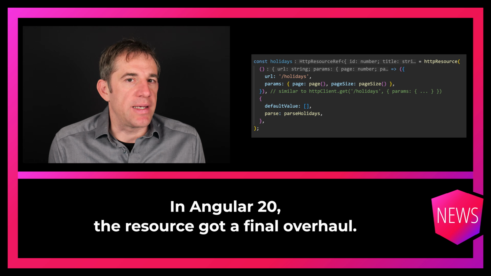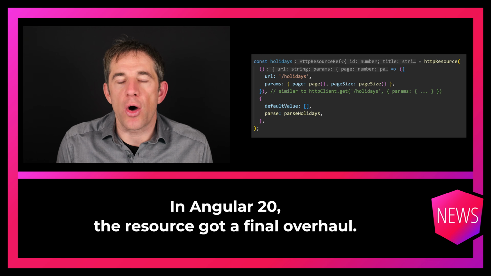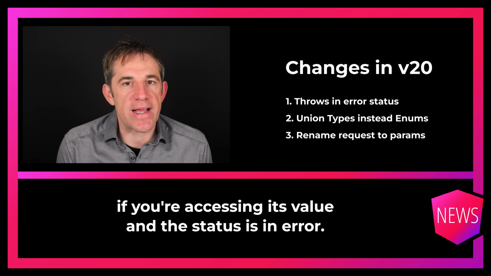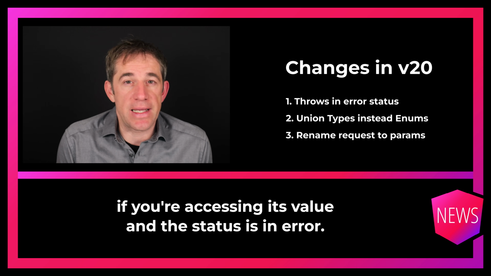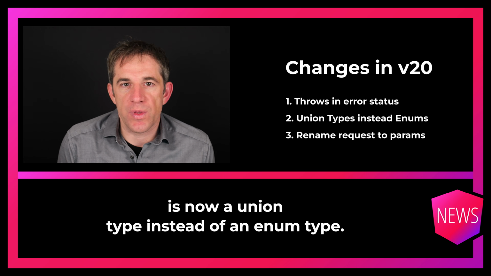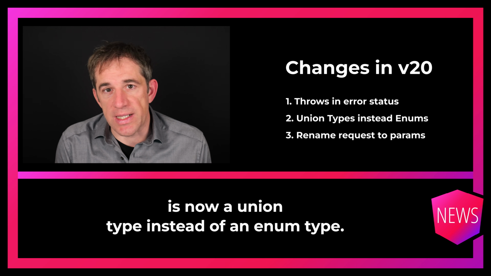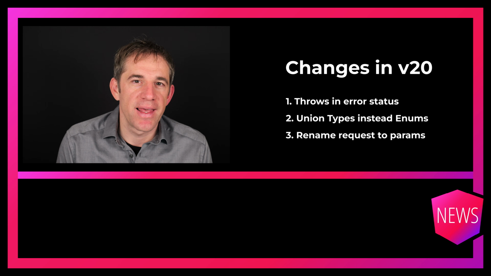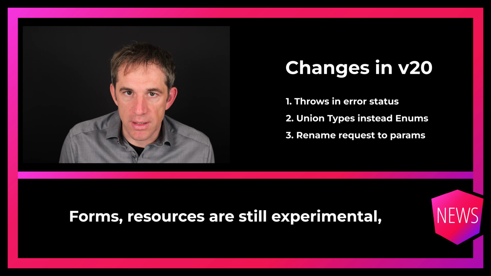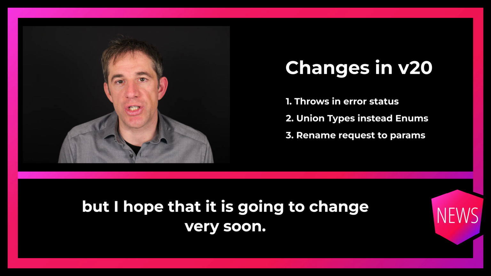In Angular 20, the resource got a final overhaul. For example, it now throws an error if you're accessing its value and the status is in error. And the status field itself is now a union type instead of an enum type. Like signal forms, resources are still experimental, but I hope that this is going to change very soon.